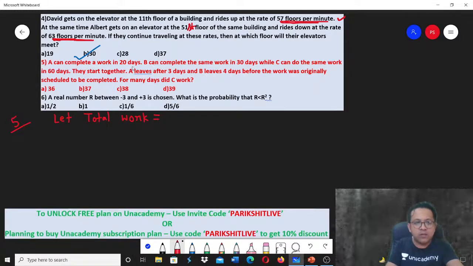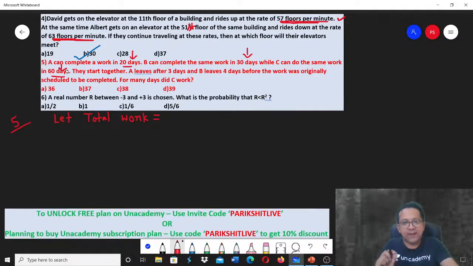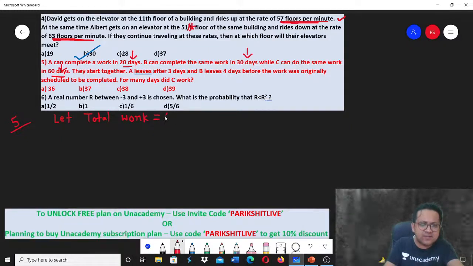Whatever number you want, you can assume. So 20, 30, and then 60. So I think you assume a number which is divisible by 20, 30 as well as 60. That would make your calculations easy. So LCM of 20, 30 and 60, I can assume 60 units. So let total work be 60 units.